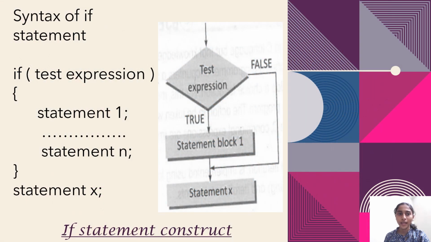This is the syntax of the if statement. First we have to write if, and in brackets we have to give a condition. After that, in curly brackets we have to write a statement. If the condition is true, then the statement will be executed. If the condition is false, then the statement will not be executed. And here is a flowchart that represents the construction of the if statement.